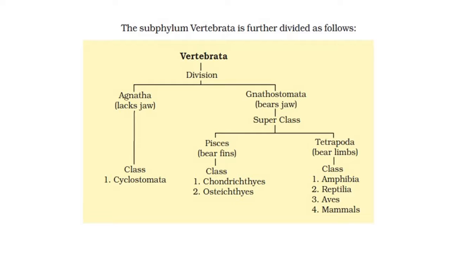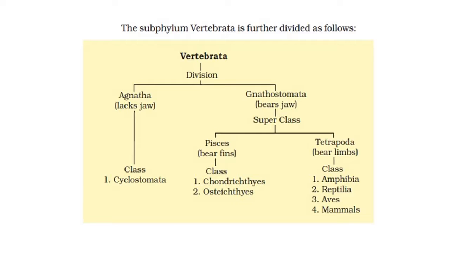The main difference is that Agnatha animals lack jaws. They do not have a jaw-like structure surrounding their mouth, but in Gnathostomata animals, jaws are present. Agnatha is again classified in one class, Cyclostomata. These animals have a circular mouth.